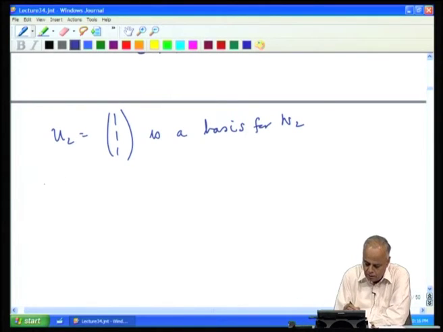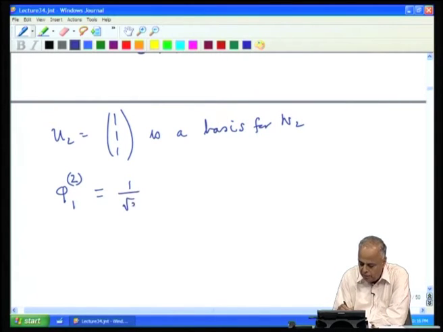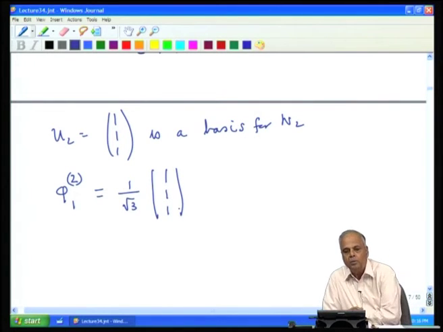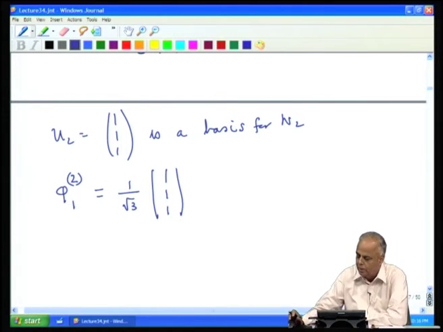So, we construct the orthonormal vector corresponding to the eigenvalue 3, and there is only one of them because the algebraic multiplicity is 1. If we divide by the length, we get 1 by root 3 into 1 1 1. That is the orthonormalized eigenvector corresponding to lambda 2.